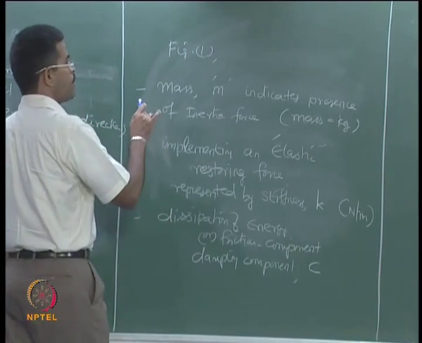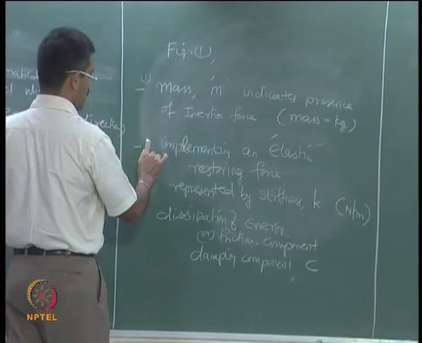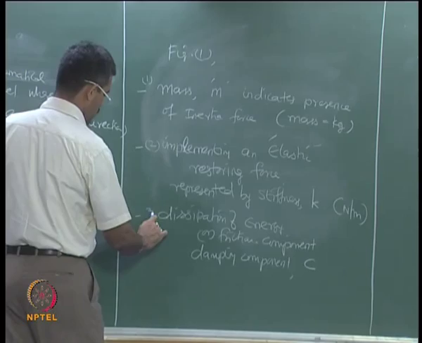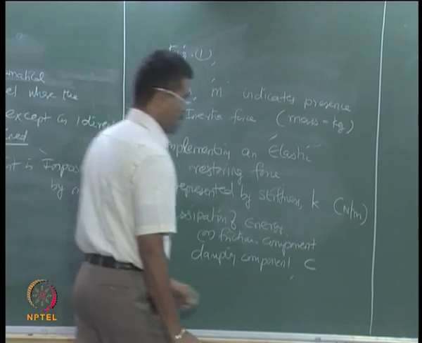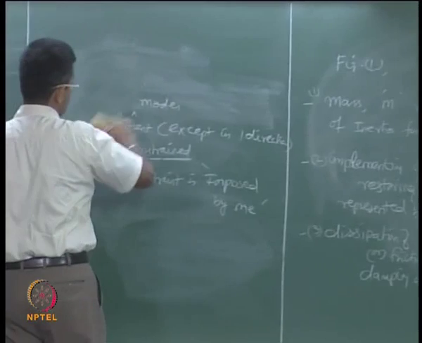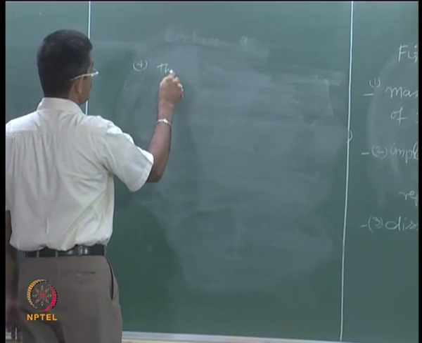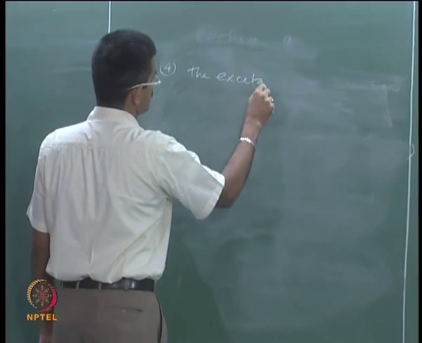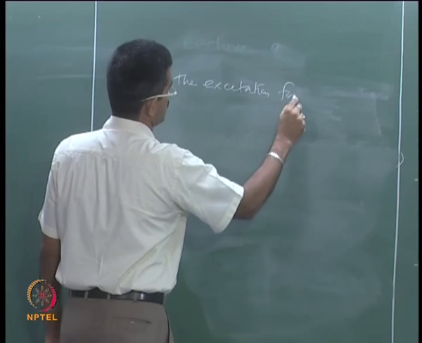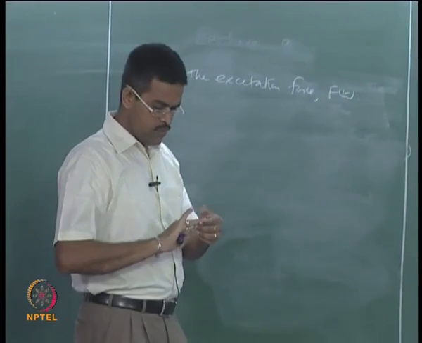So, the first component of an essential characteristic of single degree will be mass, second will be stiffness, third will be damping, and of course fourth will be the excitation force indicated by f of t, which is a function of time.